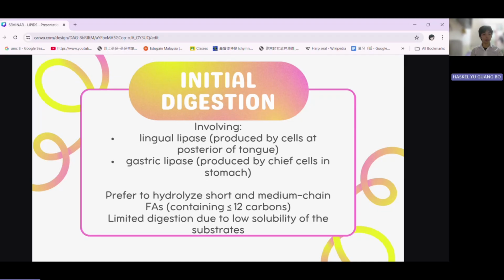We will kick-start with the initial digestion. It involves the lingual lipase, which is produced by the cells at the posterior of the tongue, and is responsible for lipid digestion in the mouth. Another one is the gastric lipase, produced by the chief cells in the stomach, and it is responsible for the digestion of lipid in the stomach. Both lipases prefer to hydrolyze short and medium chain fatty acids, which contain 12 carbons or fewer. Their digestion is limited due to the low solubility of the substrates, the triacylglycerols.